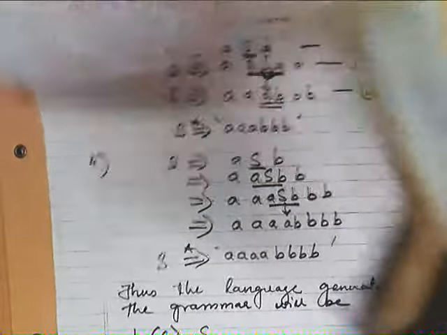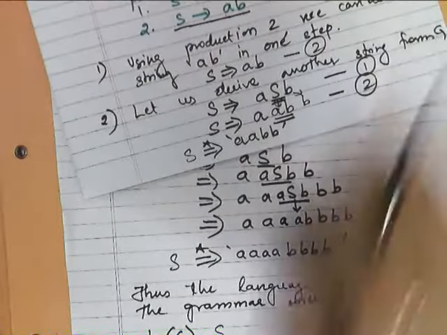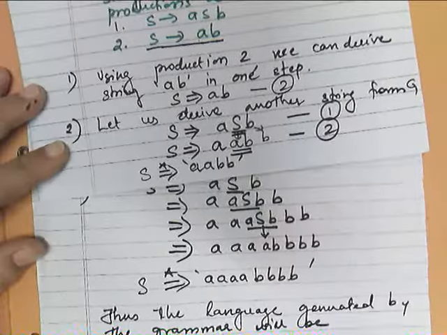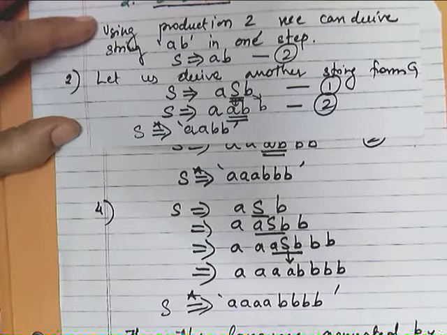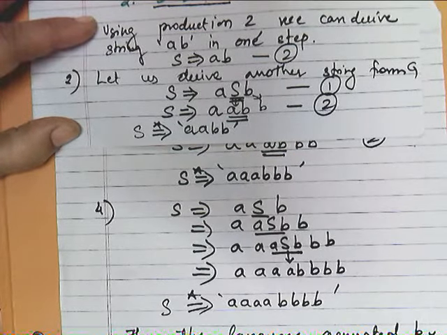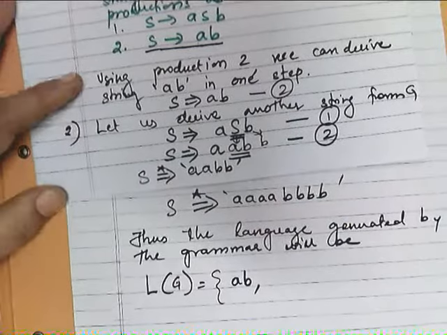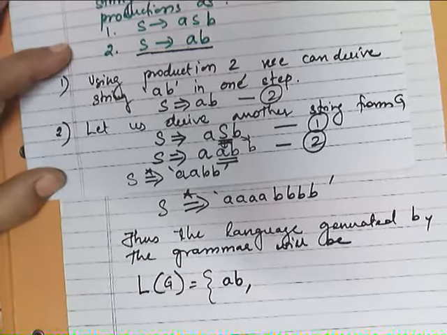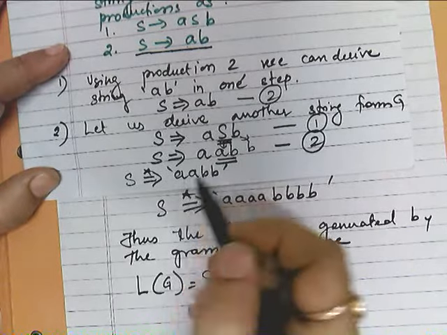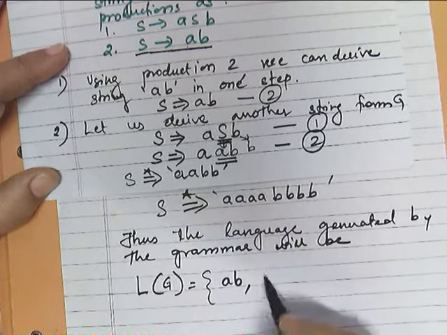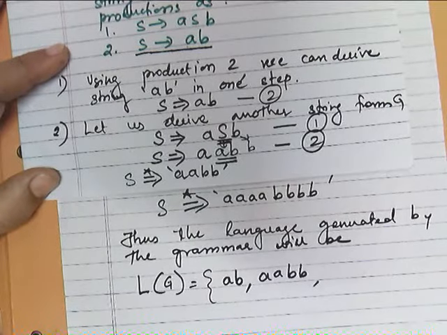After putting all the strings which we have just generated, very first string which we have generated is, see, this is our first string, which was AB. We have not generated any empty string because no rule is there which is generating the empty string, right? Next string which we have generated is AABB, right?